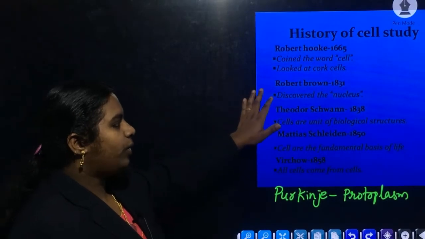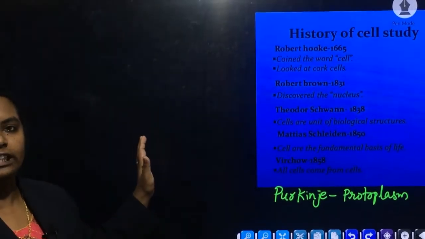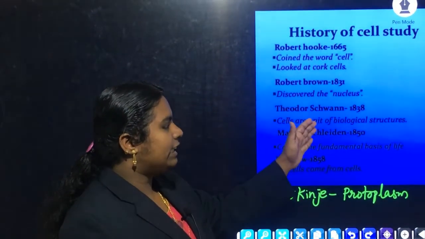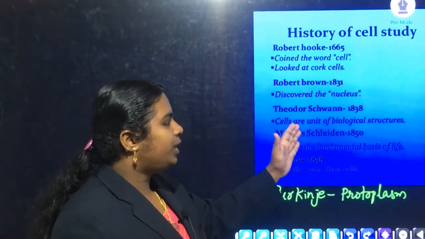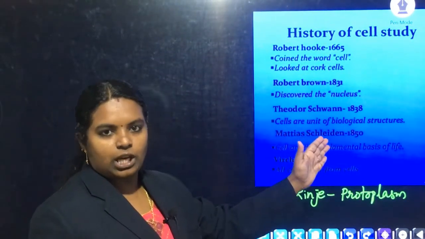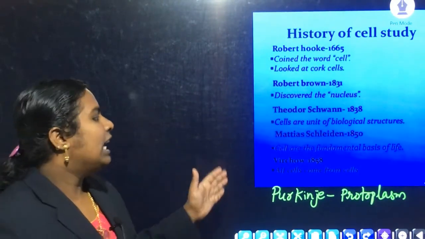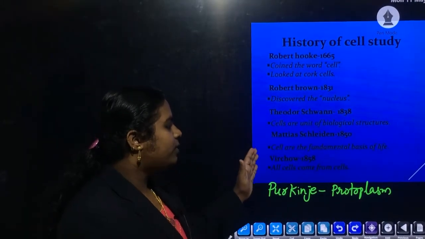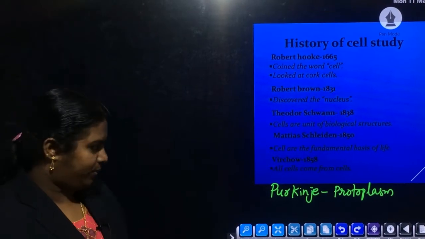Second, Robert Brown, in the year 1831, discovered as well as coined the term nucleus. Third, Theodor Schwann, in the year 1838, proposed that cells are the unit of biological structure, or the cell is the structural unit of life. Then Schleiden, in the year 1815, proposed that cells are the fundamental unit of life.